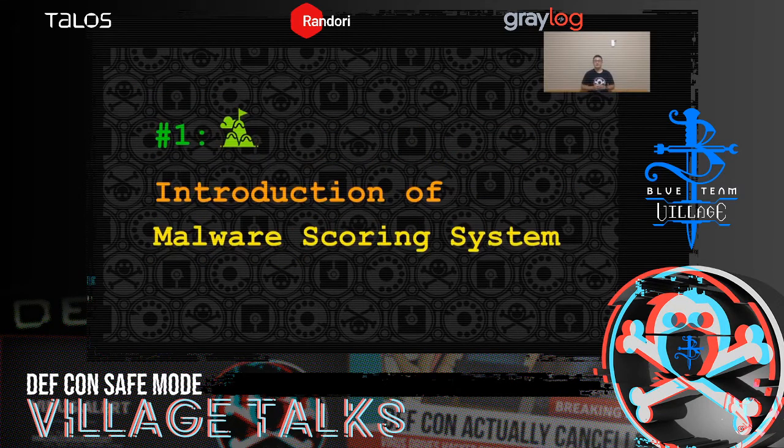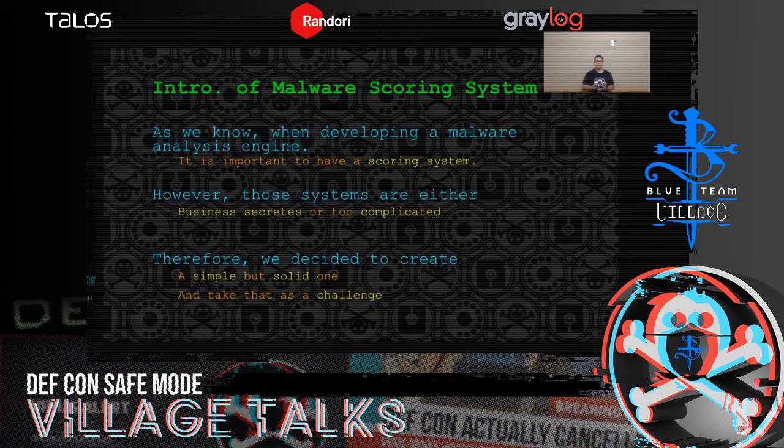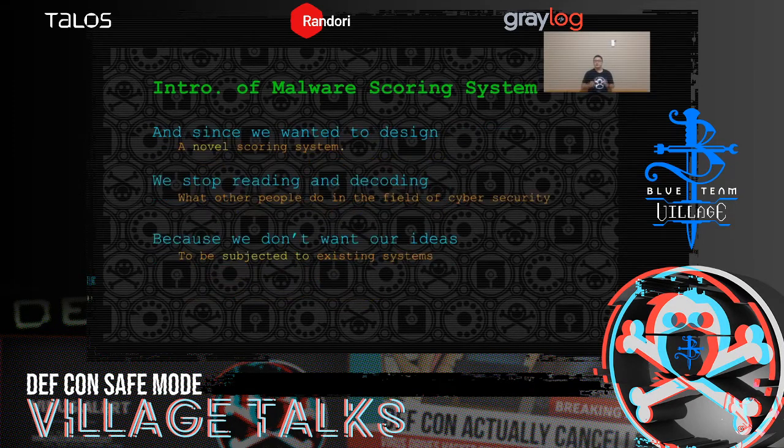Alright, so let's introduce the malware scoring system. As we know, when developing a malware analysis engine, it is important to have a scoring system. However, those systems are either business secrets or just too complicated. Therefore, we decided to create a simple but solid one and take that as a challenge. And since we wanted to design a novel scoring system, we stopped reading and decoding what other people do in the field of cybersecurity, because we don't want our ideas to be subjected to the existing systems.